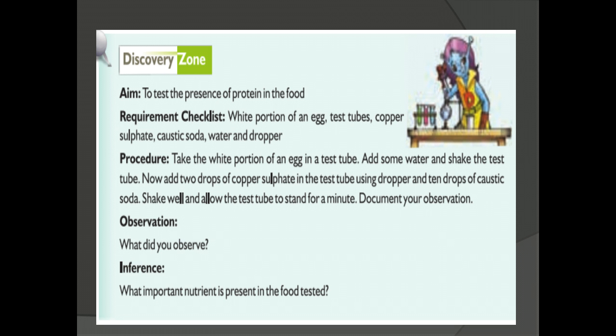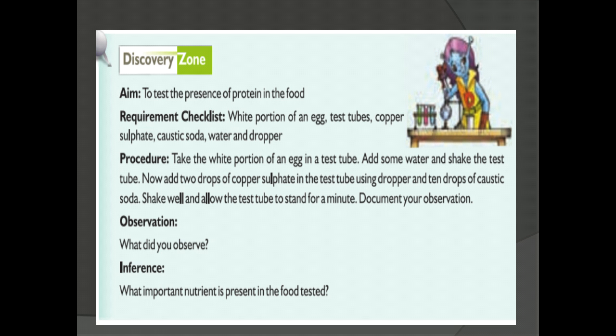Shake well and let them stand for a minute. After adding the solutions, shake the test tube well, let it stand for a minute, and then observe what is happening in the solution.